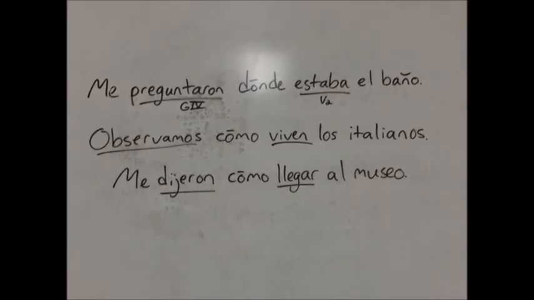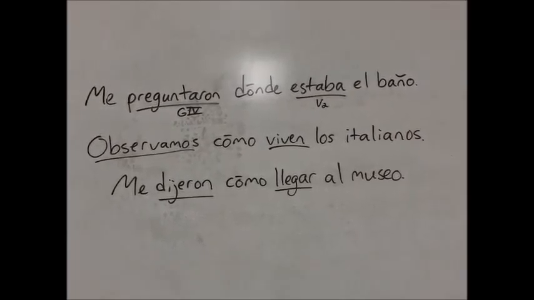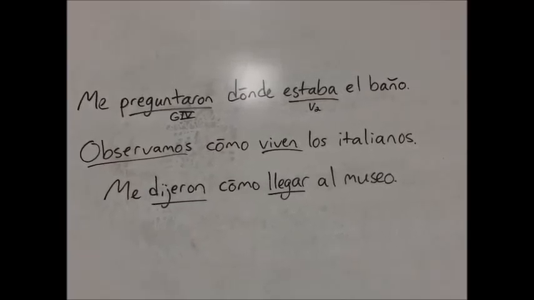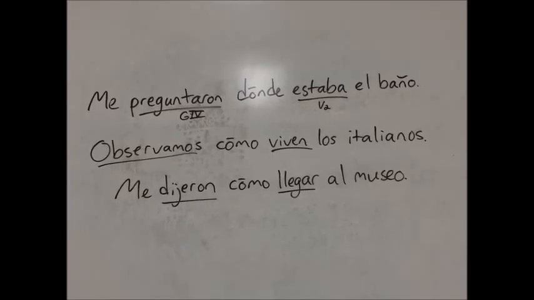Here are some examples of G4s. The first one is preguntar, to ask. Me preguntaron dónde estaba el baño. They asked me where the bathroom was. There's a different subject in both parts of the sentence. The first subject is ellos, ellas, ustedes. The second subject is el, ella, usted, el baño.